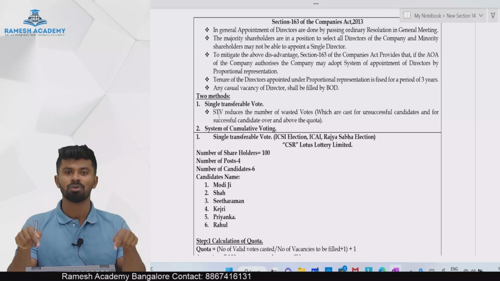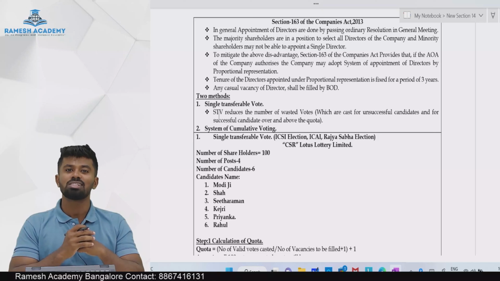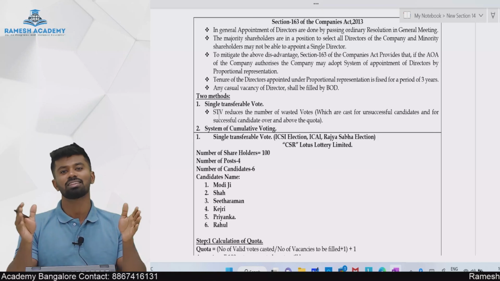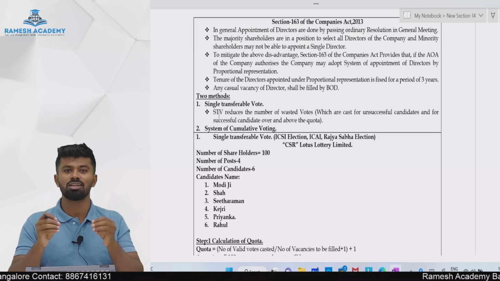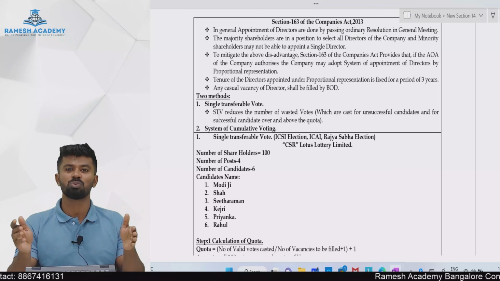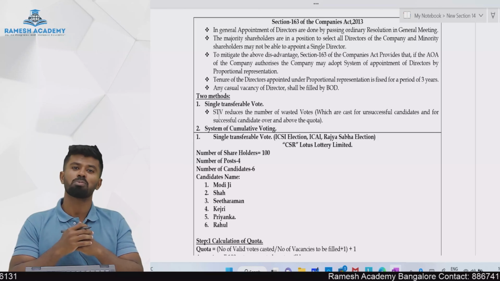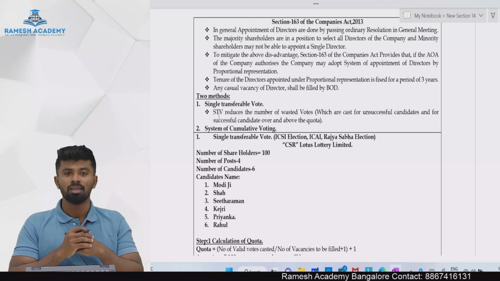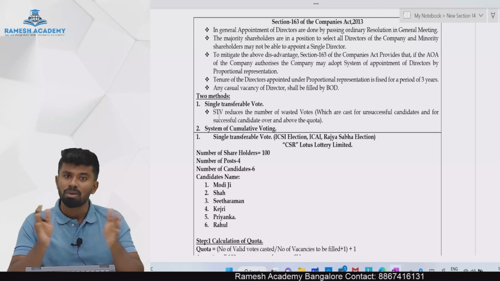In this video, we will discuss section number 163 of the Companies Act 2013. Section number 163 of Companies Act 2013 deals with appointment of directors by proportional representation. Section number 163 is not a mandatory provision.